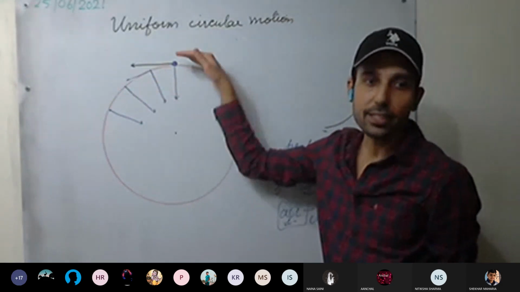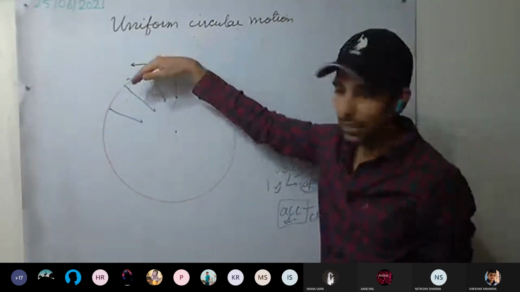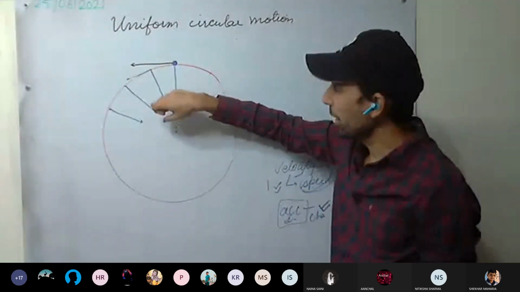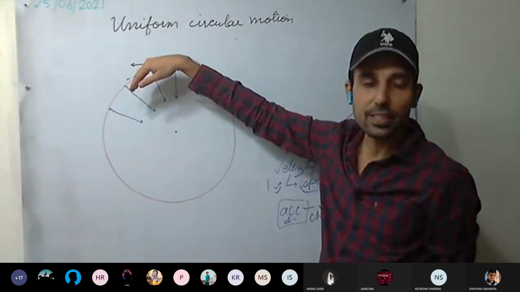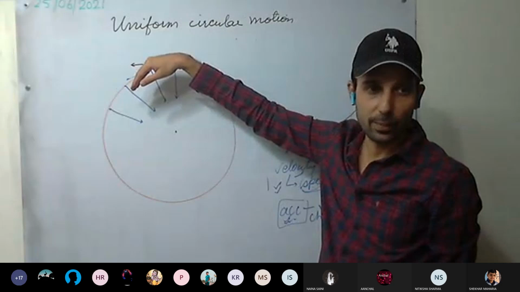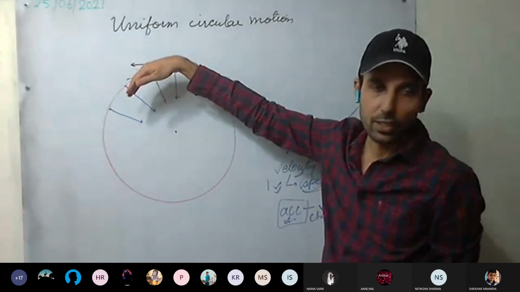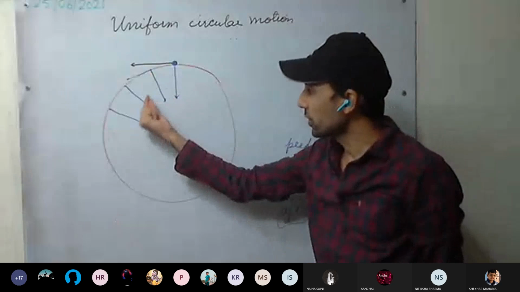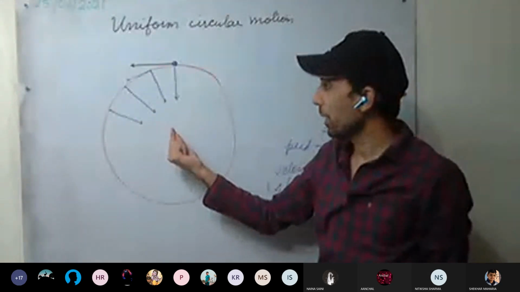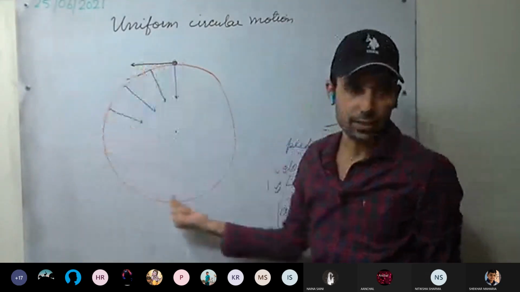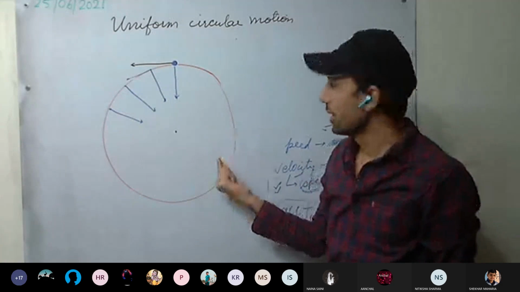Because of this inward force acting towards the center, the body changes its direction. As it changes direction, there is an acceleration. Force applied, the body will accelerate. That is, variable acceleration will be there, and there will be a change in direction, a change in velocity. So because of this constant inward force which is being applied, there is a change in direction. Okay, this is clear.